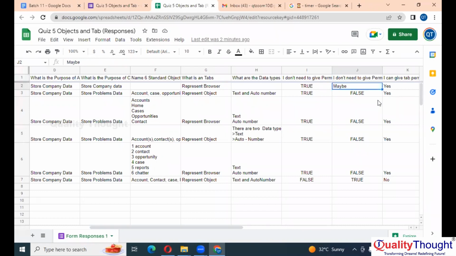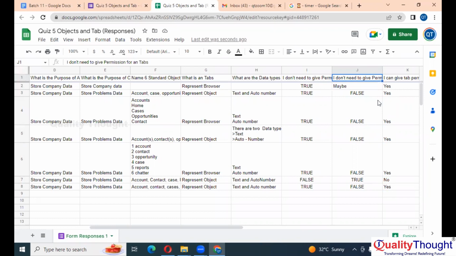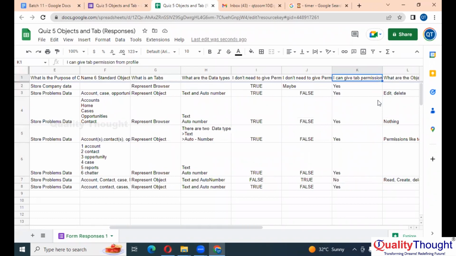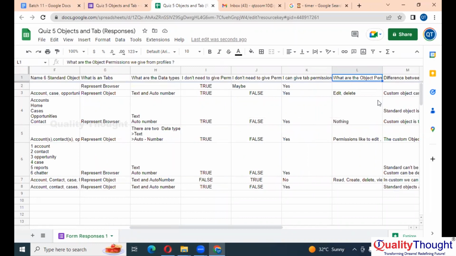False. I don't need to give permission for a tab is false. I can give tab permissions from profiles. Yes, right. We saw yesterday, we have given permissions from profiles. What are the object permissions we give from profile? Edit, delete. But we also give read and create.